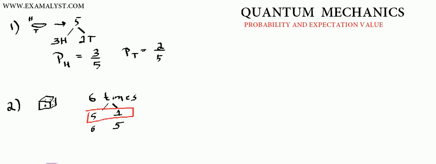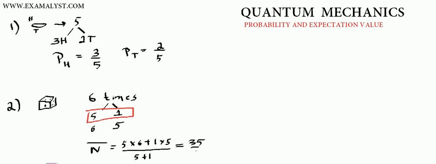Now if I ask you what is the most expected number that you are actually getting by rolling this dice, then the most expected number, say n bar, is: 5 times you got the 6, so 5 into 6, plus 1 time you got the 5, so 1 into 5, divided by the total number of attempts. The total number of attempts is 5 plus 1, that is 6. So what do you get here? You get 35 divided by 6.